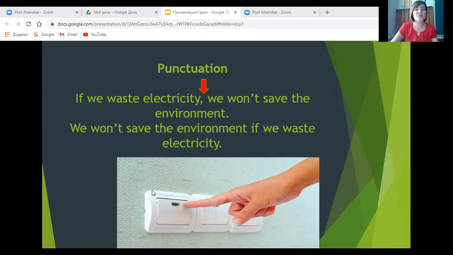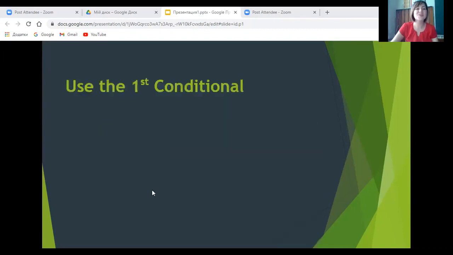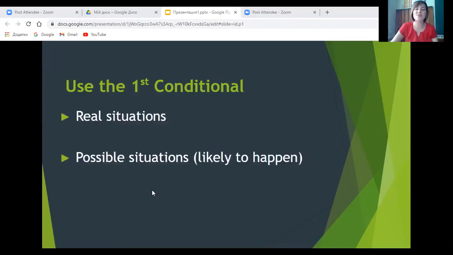Now we switch those around and the result comes before the condition, and then we don't need a comma. For example, we won't save the environment if we waste electricity. And one more fact you're sure to remember about the first conditional is that we use it to talk about possible situations that are likely to happen.